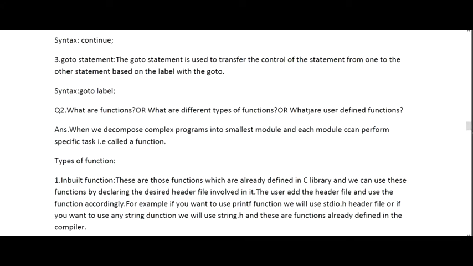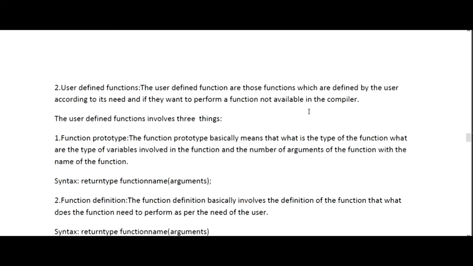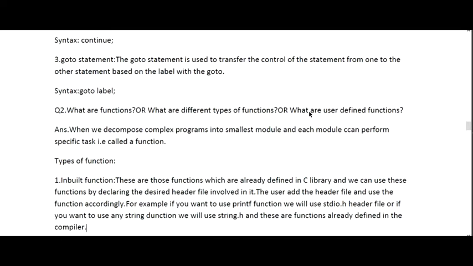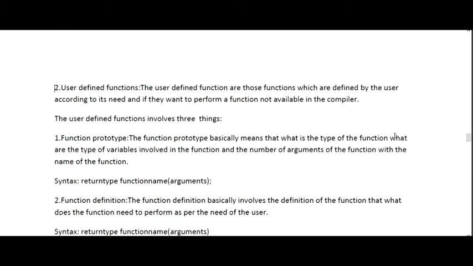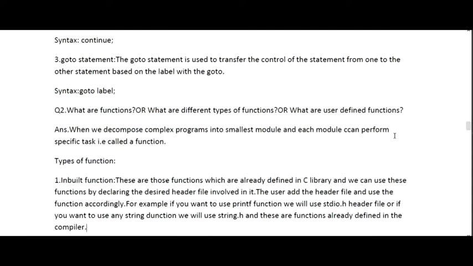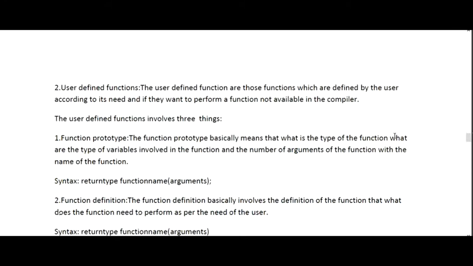So basically when we are asked about a function, we will give the definition of the function. When we divide the program into a set of modules, that is basically known as a function, so that it can perform a specific task. Then we have two types of function available. One is the inbuilt function that is already present in the compiler, and then we have user defined functions. For inbuilt functions like printf and scanf, we need to include the particular header file and then we can use the desired function.